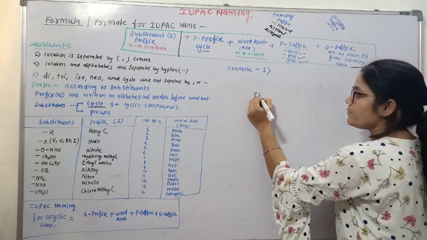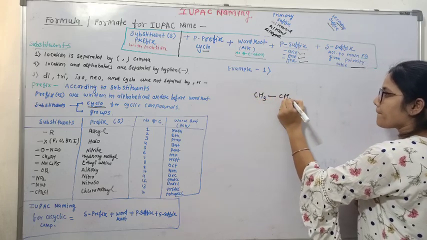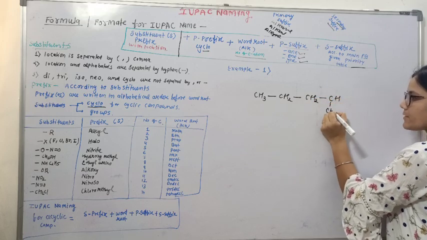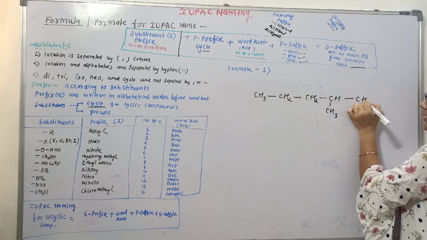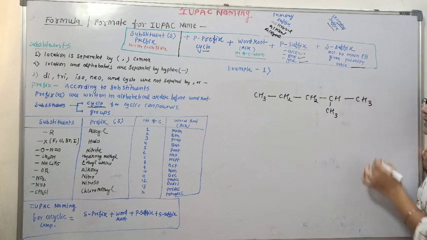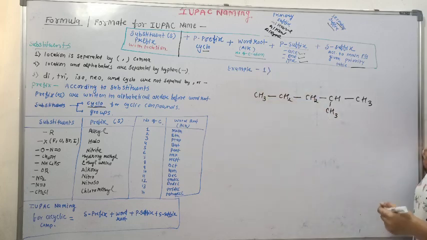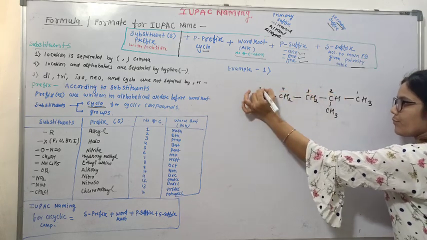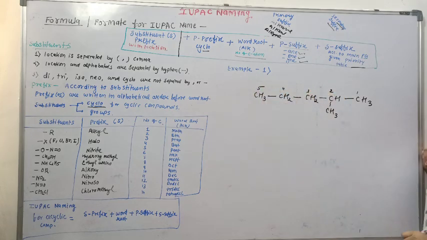So for example, if we have this compound, according to our previous video, we have to follow the first and second rule. So let's select the longest carbon chain. The straight chain is our parent carbon chain, and let's number it: 1, 2, 3, 4, 5. There are 5 carbons in the chain. It is a saturated compound, that is alkane.